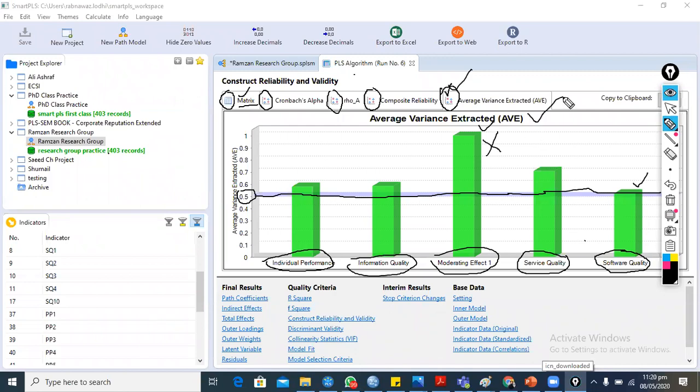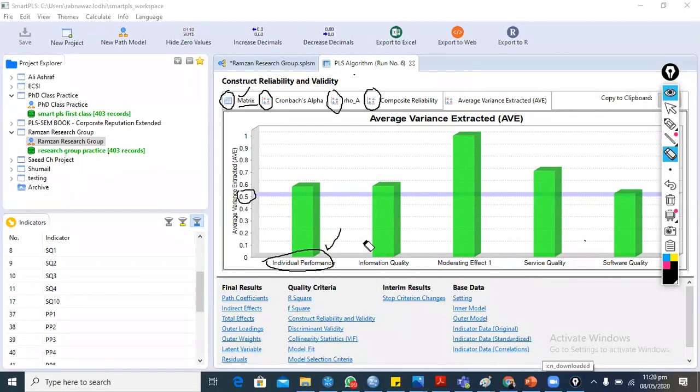So now we can confirm the convergent validity construct wise, not item wise. This is the reason we have different constructs, not items. This is the complete construct. For service quality, we are not talking about the items or the questions of service quality. We are taking the complete construct as a whole. So this is the confirmation of convergent validity construct wise. Now we are going to move toward the next reliability techniques, because this is the point of construct reliability